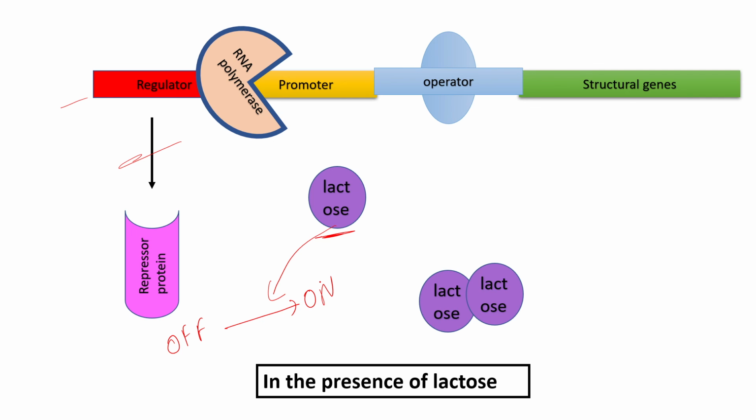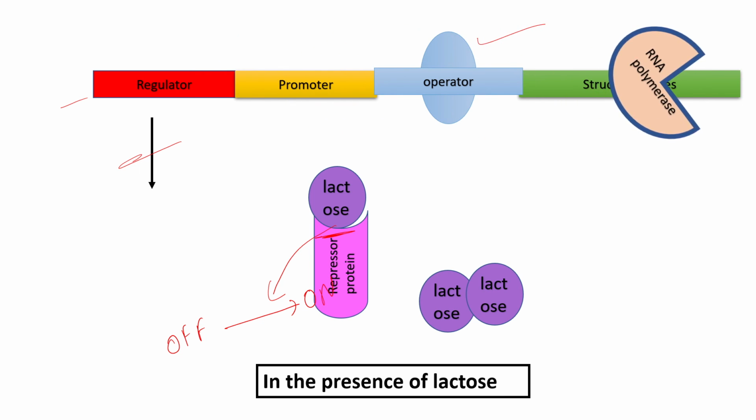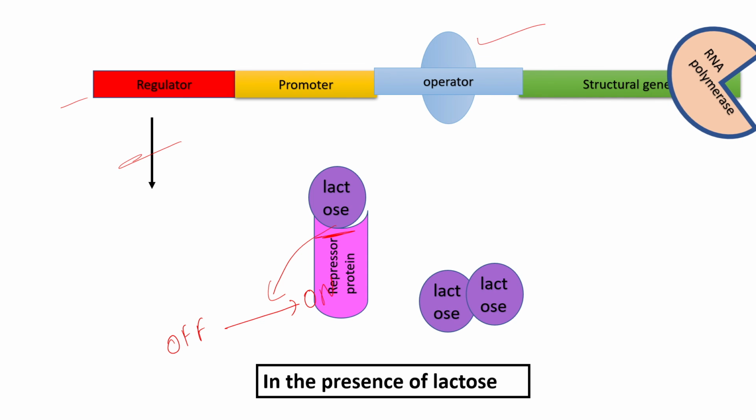How will it switch on? The repressor protein which is synthesized, instead of binding with the operator, will go and bind with the lactose molecule. Now the operator here is free. So when the RNA polymerase starts moving, it will smoothly pass over the structural gene and synthesize the mRNA.